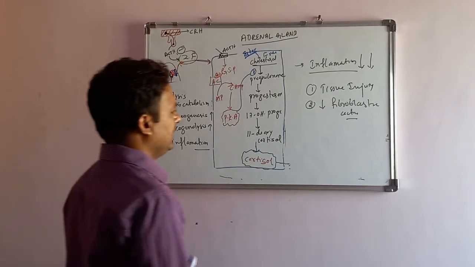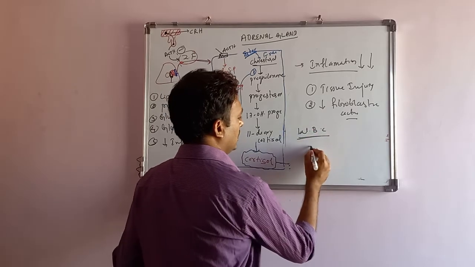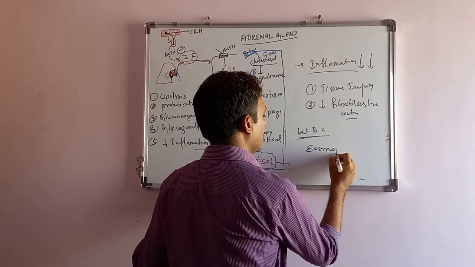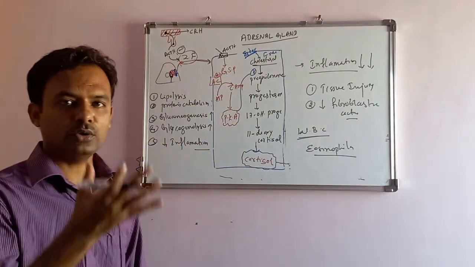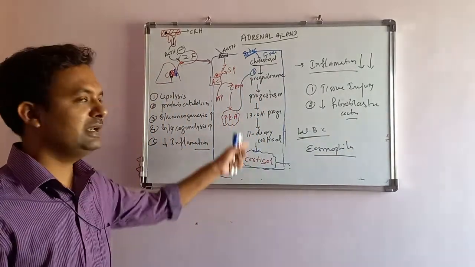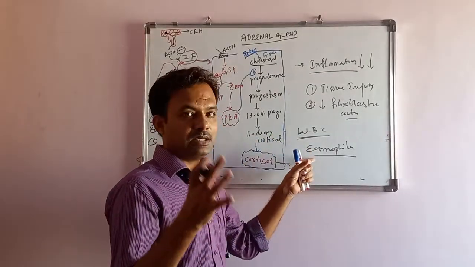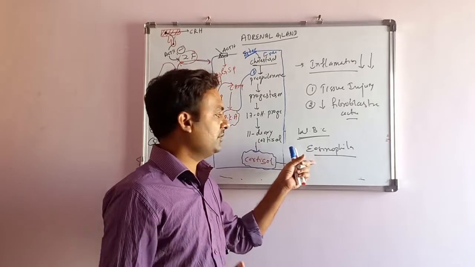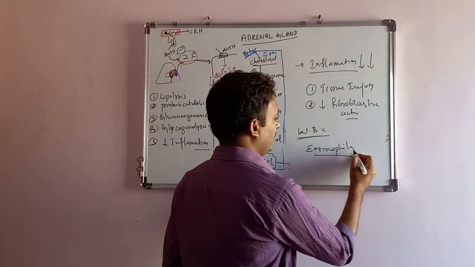And on the action of the white blood cells, the eosinophil count is going to decrease in the body when the cortisol level is high. Why? Because when the cortisol level is high, there is sequestration of the eosinophils in the lungs and the spleen. Because of that, the eosinophil level goes down.